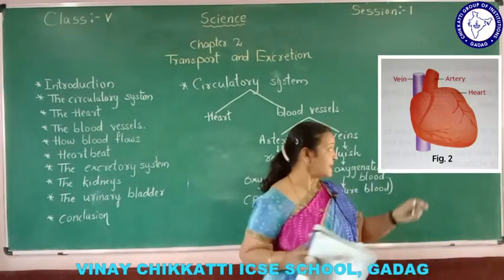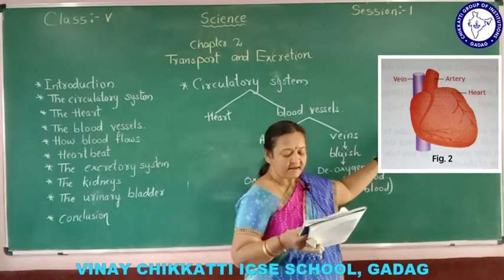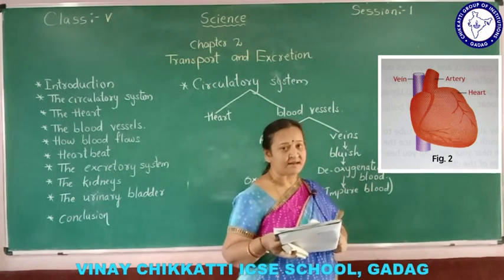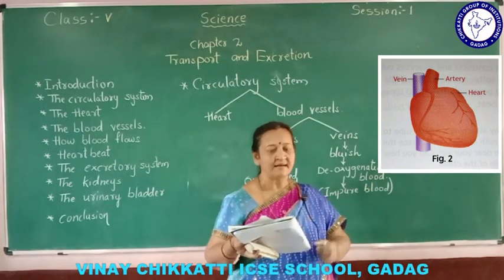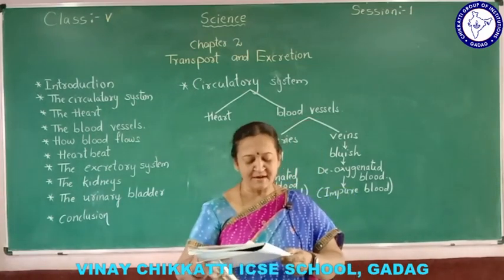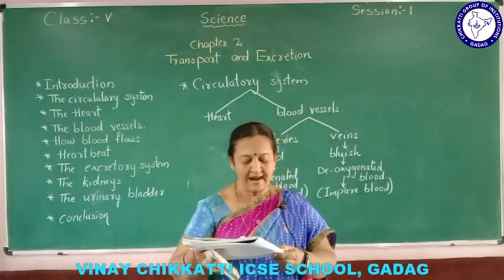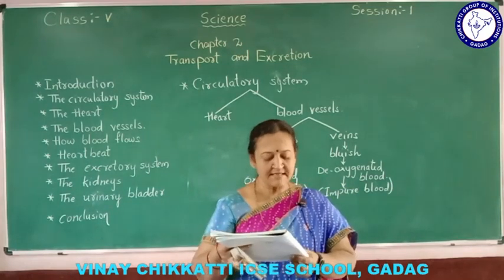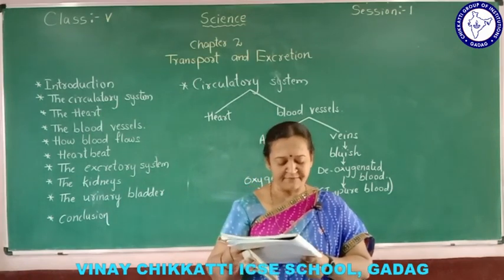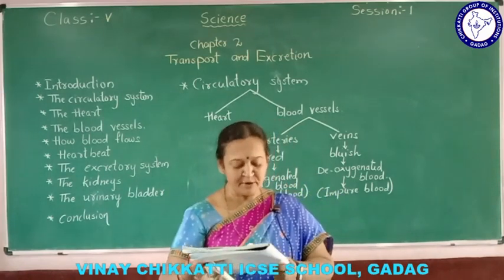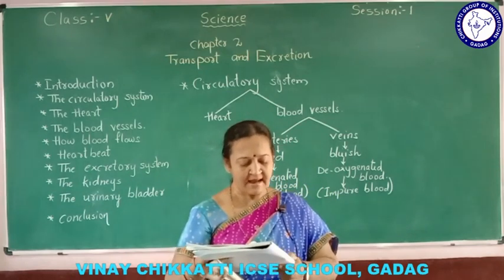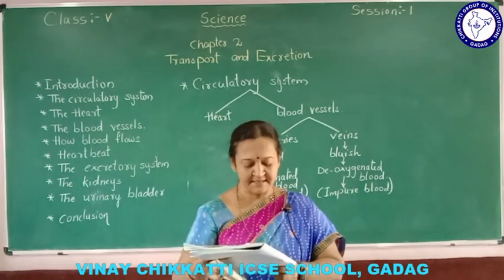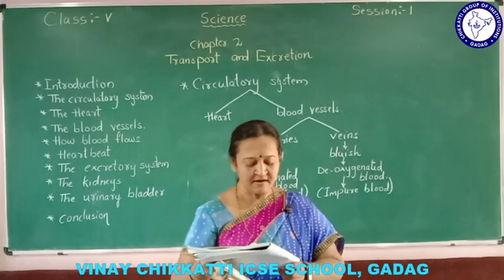Now here in the second figure, you can see the heart with arteries and veins. You can find veins are in bluish color, and arteries are red in color. Now let me read again. There are two types of blood vessels in our body. Arteries are vessels that carry blood from the heart to the rest of the body. Veins are the vessels that carry blood from different parts of the body to the heart. The bluish lines you see under the skin are veins. Arteries lie deeper, so you cannot see them except at some places. One such place is inside of our breast.